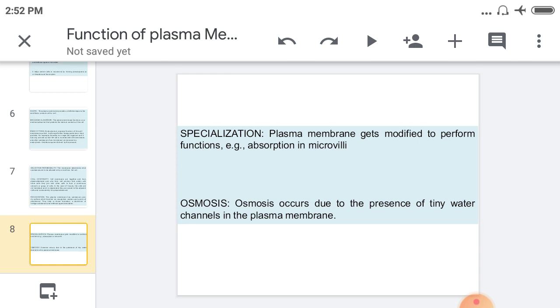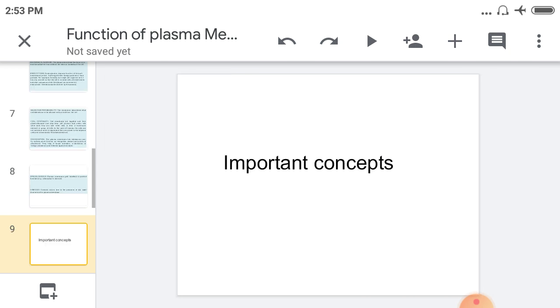Then specialization. Plasma membrane gets modified to perform functions, for example, absorption in microvilli. Then osmosis. Osmosis occurs due to the presence of tiny water channels in the plasma membrane. Very important point. This is all about the functions of the plasma membrane.